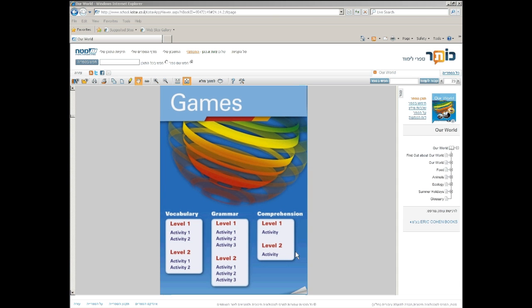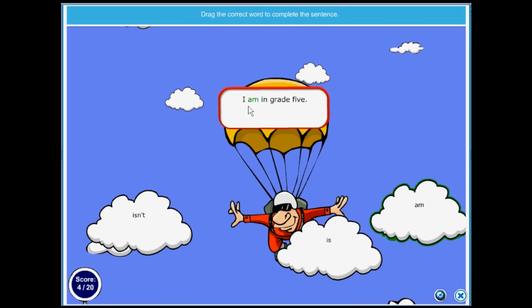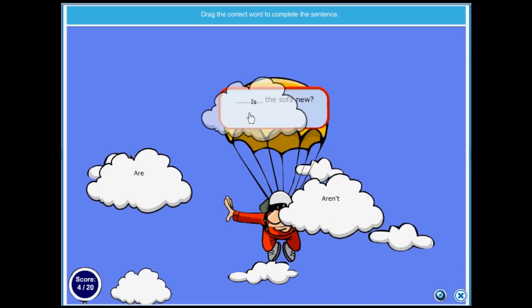An additional fun feature of ECB Digital books are games. A variety of games are provided in each unit, allowing the pupils to practice the vocabulary and grammar and review the content of the book. These include games at 2 levels, catering to mixed ability classes. Pupils can play the games over and over. Teachers can see their progress on the LMS.